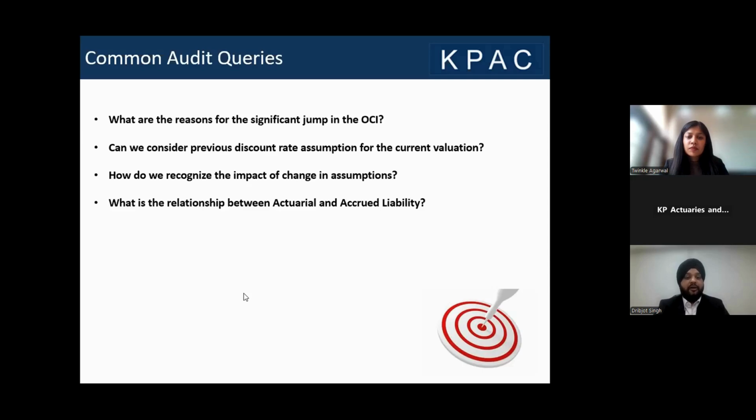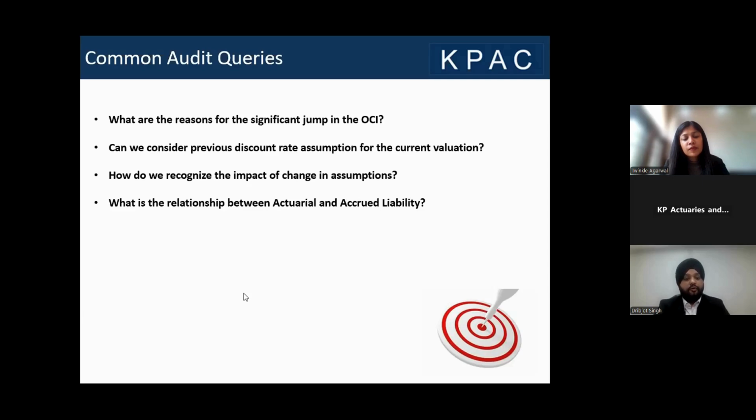Now, how do we recognize the impact of change in assumption? This we have covered in the previous slides. I'll just reiterate that under Ind AS 19, the impact is recognized directly in the other comprehensive income. In AS 15, it becomes part of your expense itself.